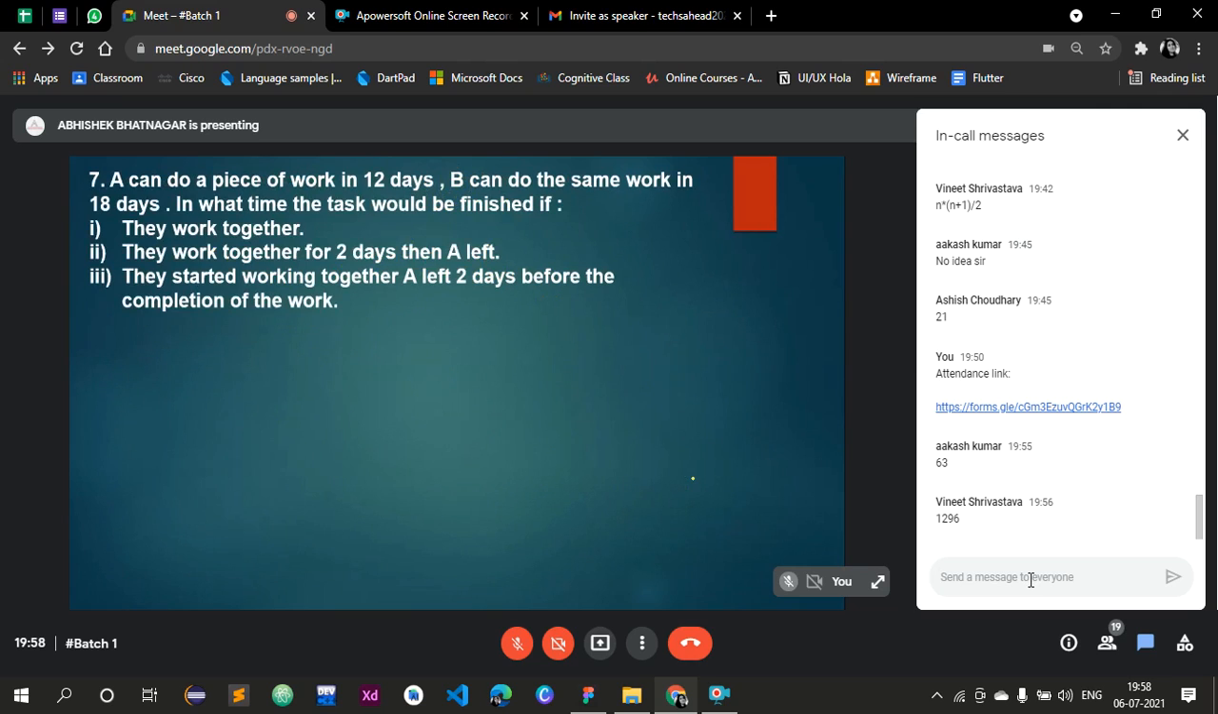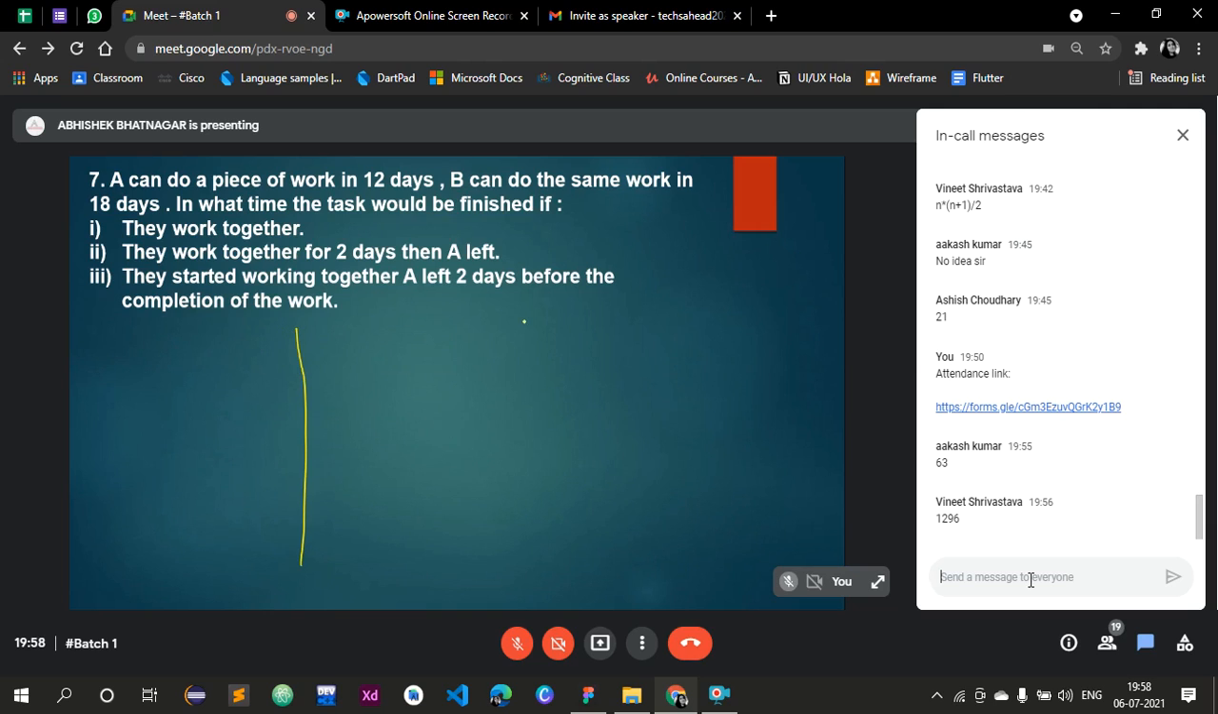Now, these types of questions they ask in time and work. A and B can do a piece of work in 12 days and 18 days respectively. In what time will the task be finished if they are working together? Or if they work together for 2 days, then A left. Or they started working together, and A left 2 days before the completion of the work. So these are some variations in this particular question.